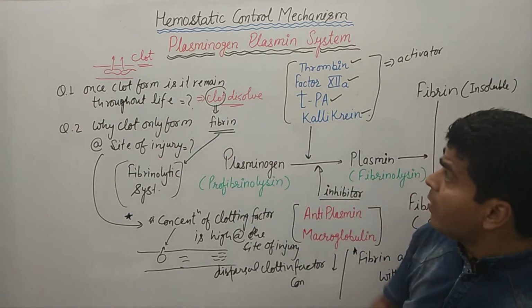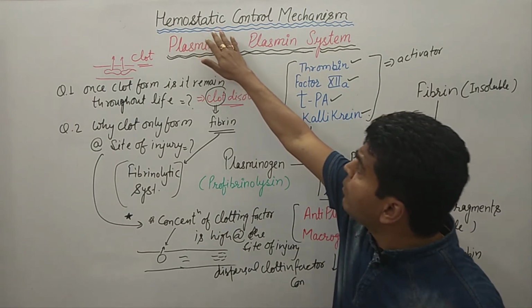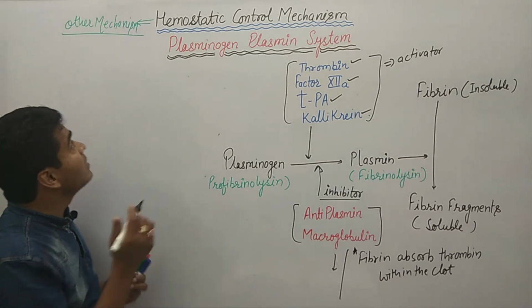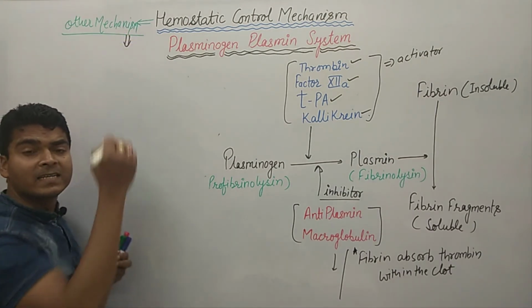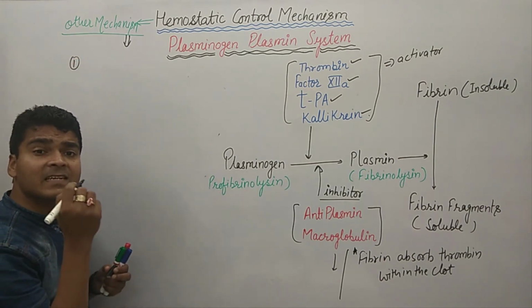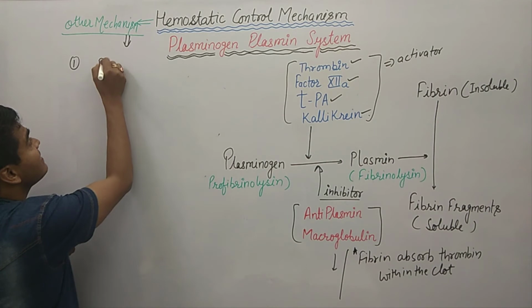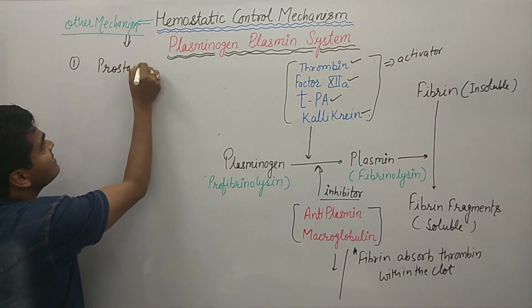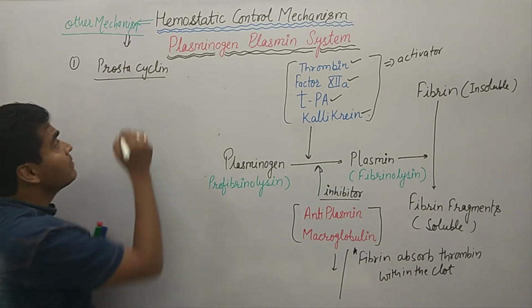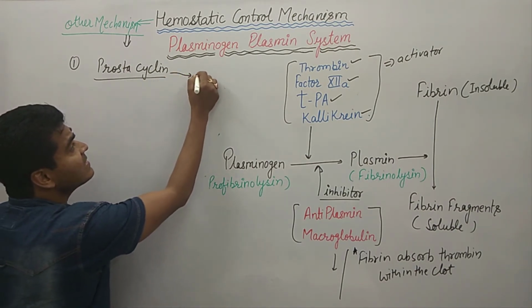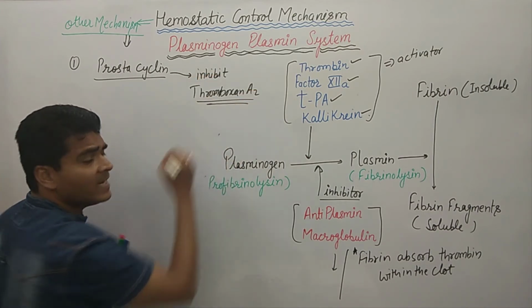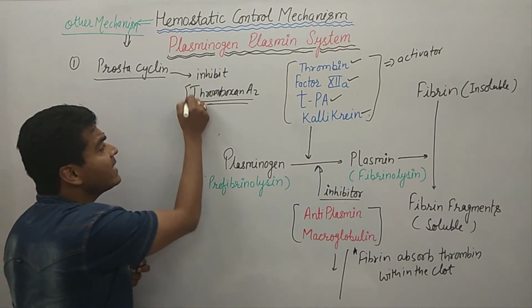Also understand there are a few important points on hemostatic control mechanisms. In other mechanisms, the first thing is the generation of prostacyclin. So what can prostacyclin do? Prostacyclin inhibits thromboxane A2. And what is the work of thromboxane A2?